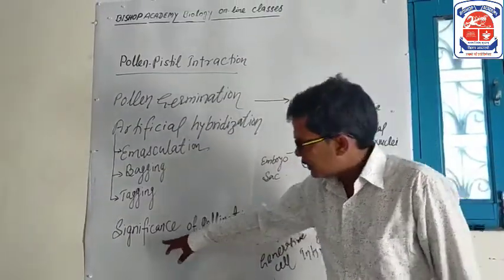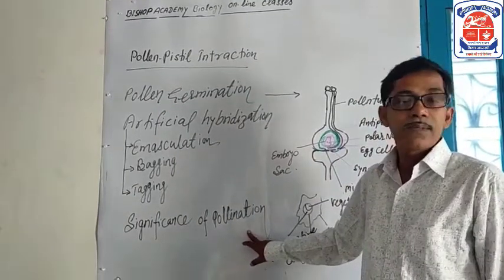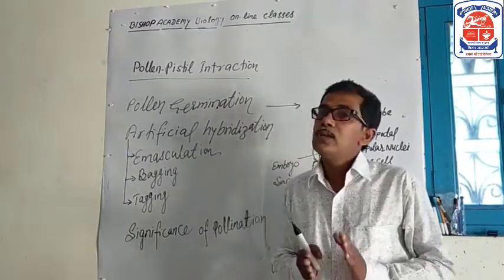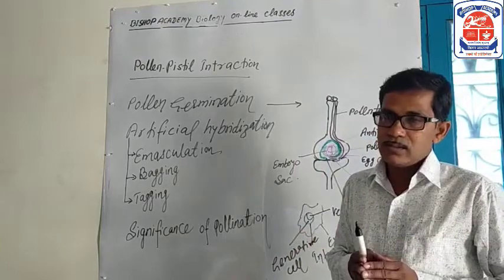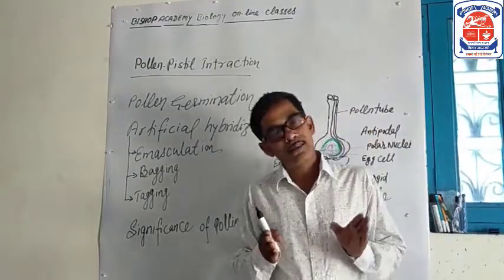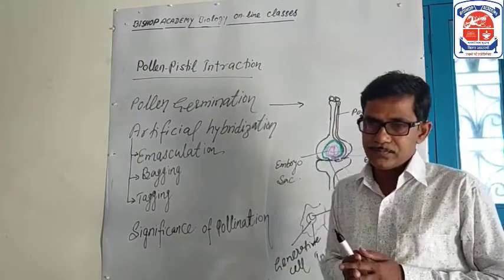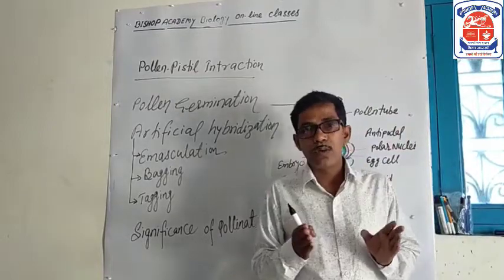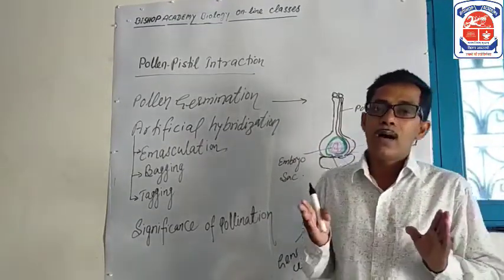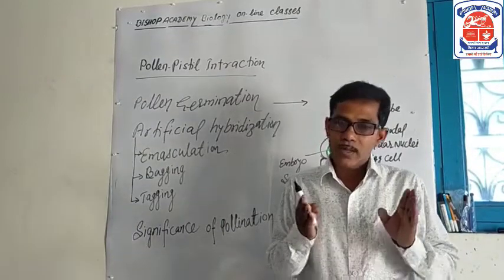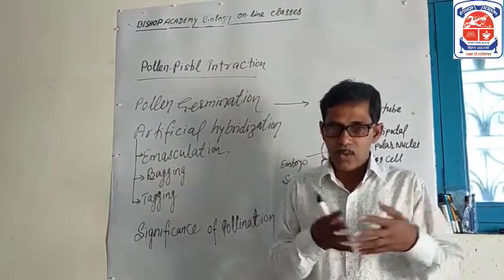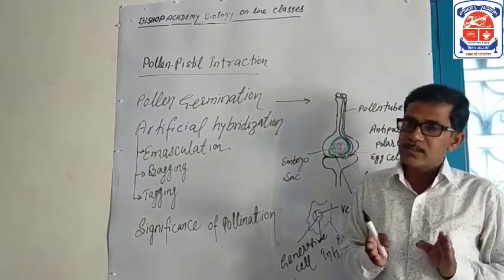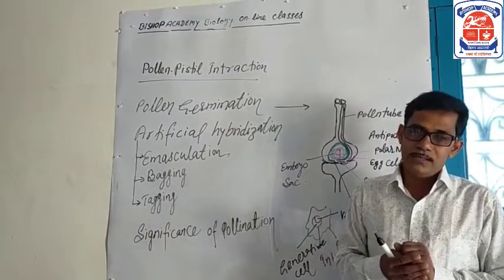Topic, significance of pollination. What is the significance of pollination? Students, pollination means transfer of pollen grains from anther to stigma, and pollination is required for fusion and fertilization of gametes. Pollination plays an important role in completing the life cycle of plants, and it brings the male gamete close to the female gametophyte for fertilization, which results in the formation of new plants.